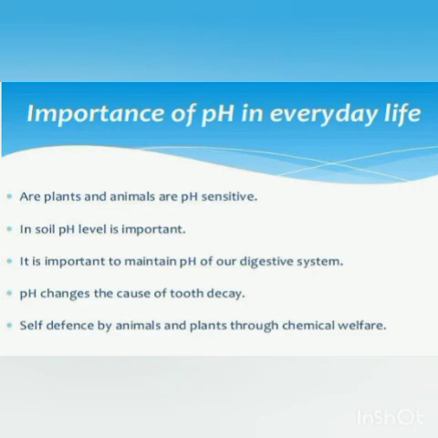Why is tooth decay caused? What happens when food is left on the teeth? The bacteria grow, they secrete certain acids which lower the pH, and when the pH is lowered, the enamel of the tooth starts degrading. Self-defense by animals and plants through chemical warfare also depends on the pH.